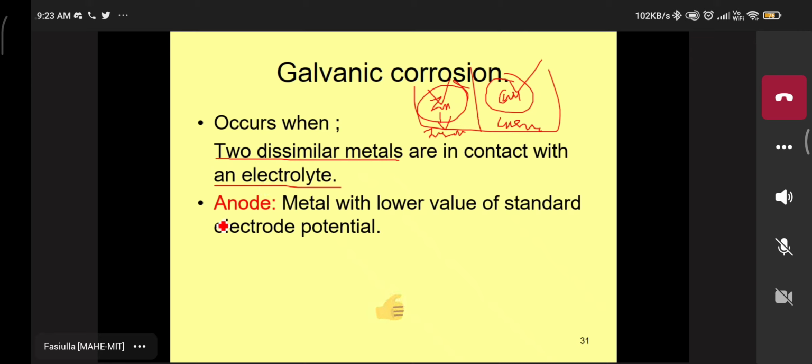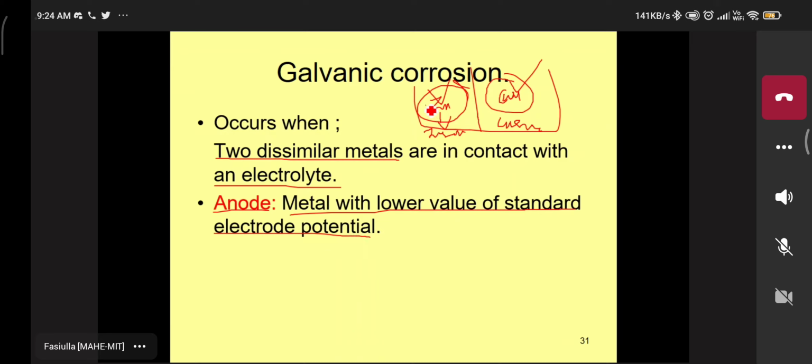So now we are selecting two metals. One is the anode, which I am selecting on the left hand side. The electrode we select as the anode in the galvanic cell, what about its EMF value? The metal has the lower EMF value.